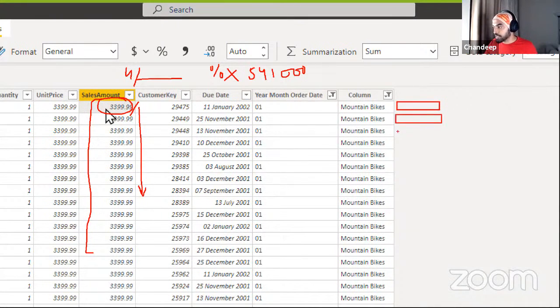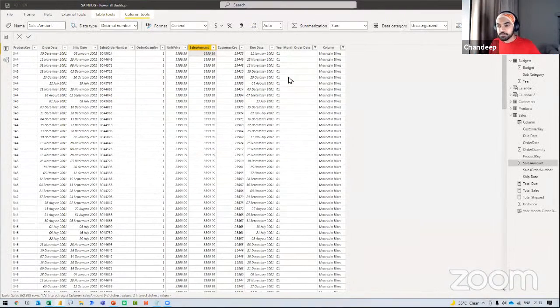Similarly, I'm going to get the budget allocated 541,000 to every single transaction that has happened in this particular month. That's what I want to do. How do we do that? First of all, what type of relationships are we going to create? And then what exactly are we going to do to speed up our calculation ridiculously fast? Please take a look.